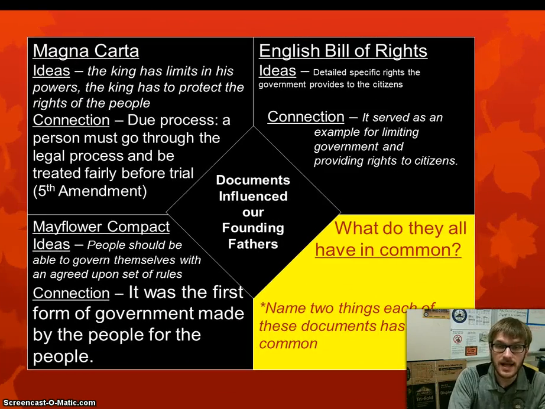All right, so this last part, I can't tell you what to write. You're going to have to do some critical thinking on your own. So read over the notes you took on all three of these documents, and then in this section, try to come up with at least 2 things, 2 ideas or 2 themes, 2 facts maybe, that all these had in common. What is the Magna Carta, the English Bill of Rights and the Mayflower Compact? What were some things they had in common? So that is the last part. Interested to see what you write.